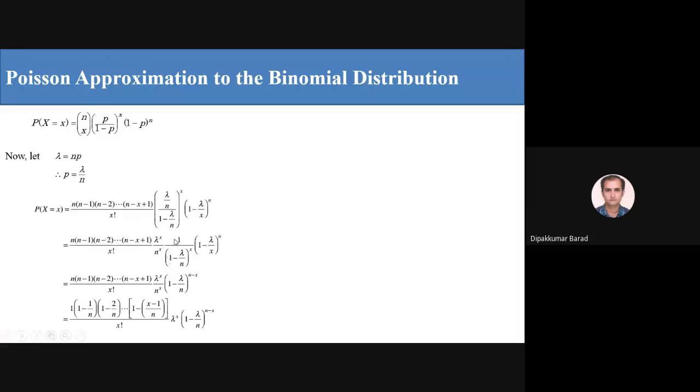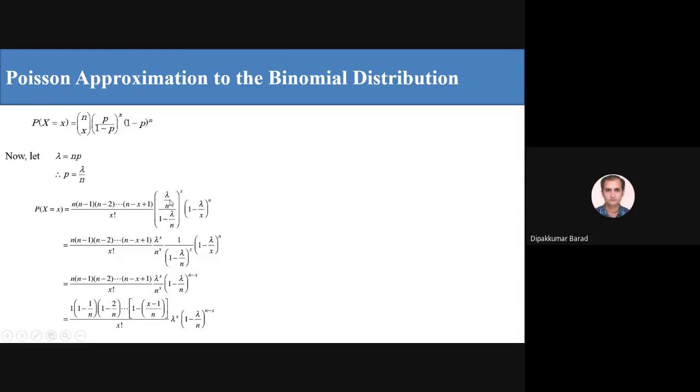If we put p equal to lambda by n in this binomial distribution, nCx we can represent as n factorial upon (n minus x) factorial into x factorial. If we cancel out (n minus x) factorial, then I get n, n minus 1, n minus 2 up to n minus (x minus 1), that is n minus x plus 1. Instead of p I have put lambda by n, and this whole is raised to x, and (1 minus lambda by n) raised to n.